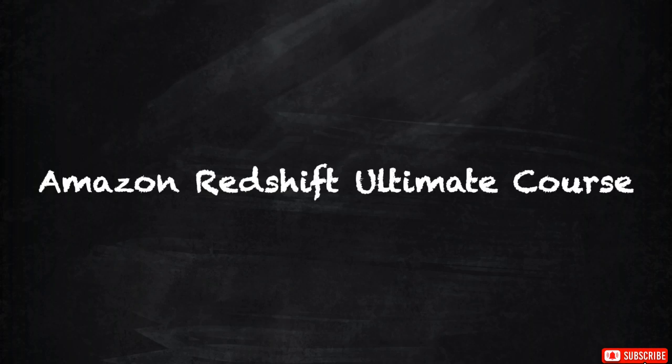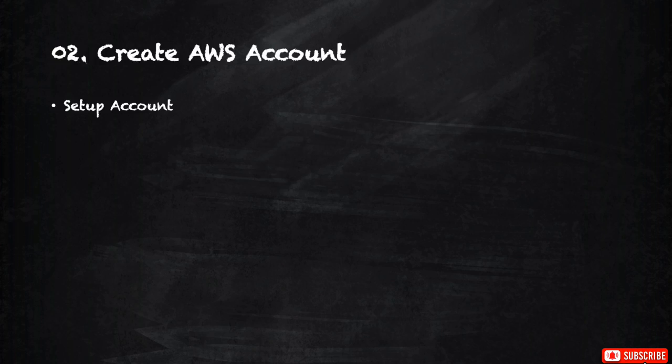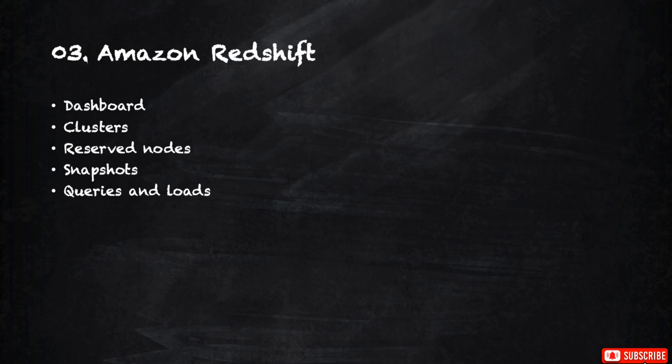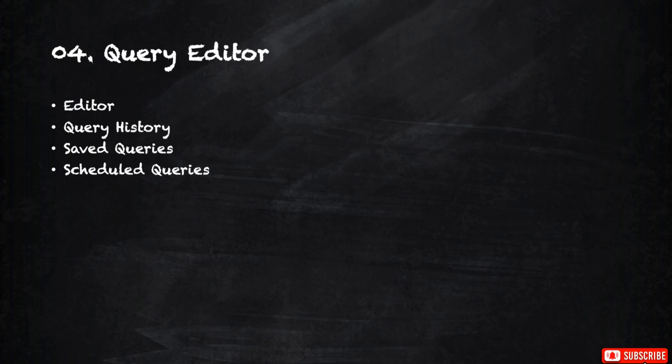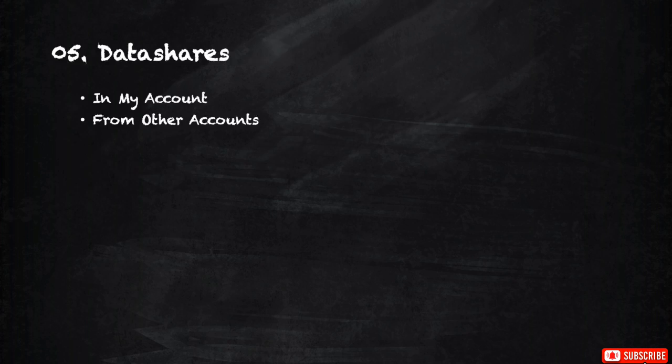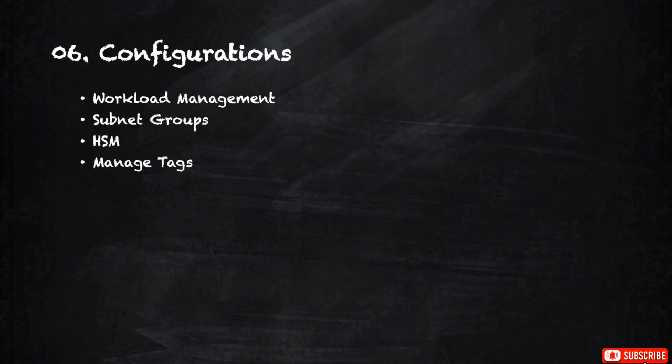Congratulations on finishing the Amazon Redshift course. In this video, we're going to go over a summary of what we learned throughout the course. First, in section 2, we talked about how to set up an account. In section 3, we talked about Amazon Redshift, so we covered dashboard, clusters, reserved nodes, snapshots, queries, and loads. In section 4, we talked about the query editor. In section 5, we talked about data shares. In section 6, we talked about configurations.